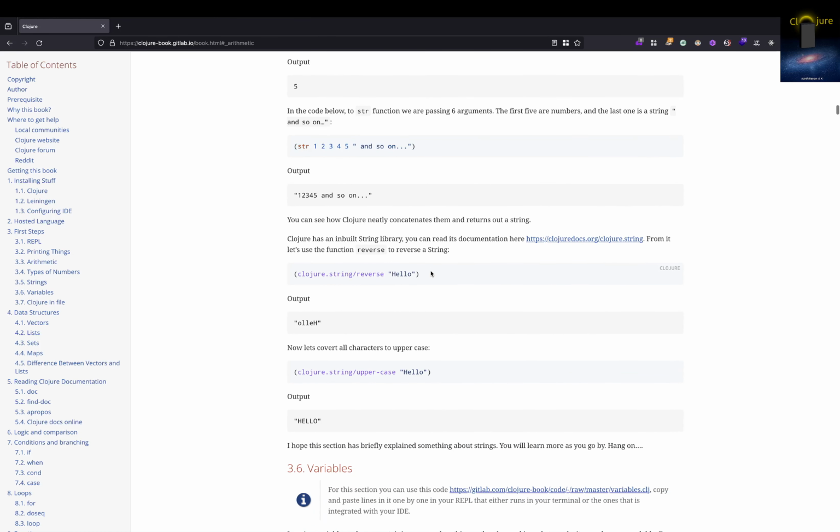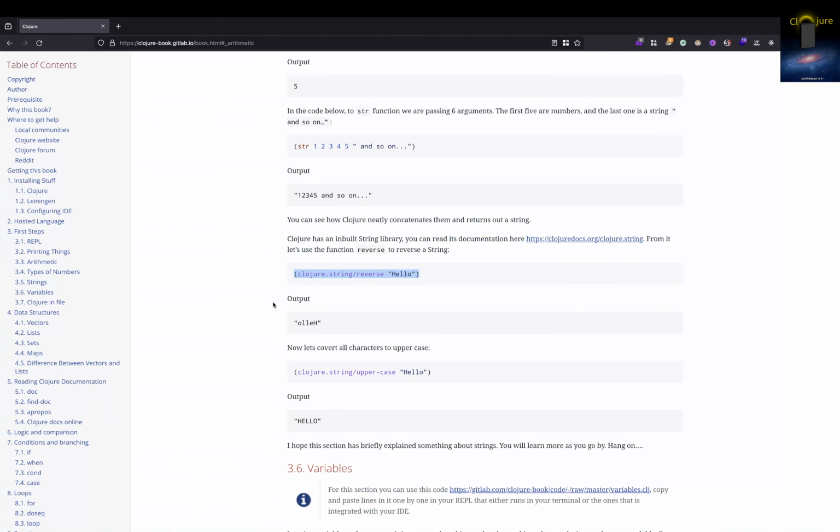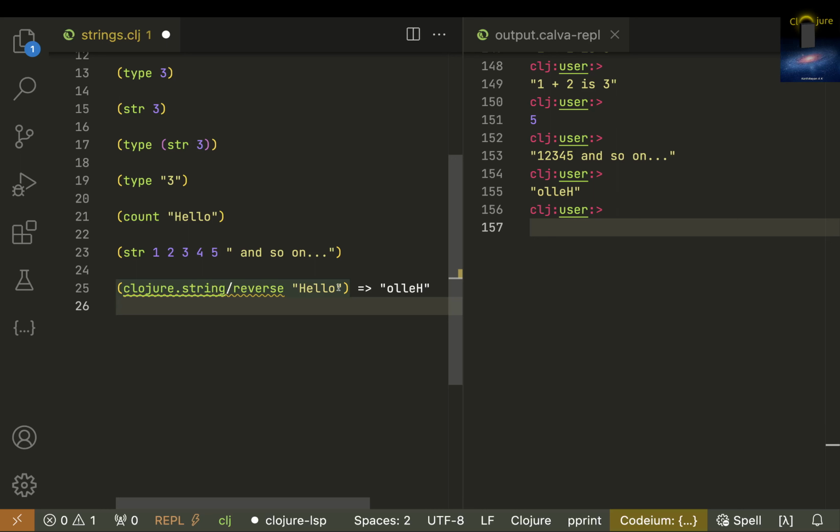So there is a library called clojure.string. Let me type it: clojure.string slash reverse. I don't know why this is not doing autocomplete over here. And let me put hello. Hopefully it works. Yeah, this one reverses. So HELLO is there and it puts OLLEH. So clojure.string is just an inbuilt library inside Clojure which you can use.